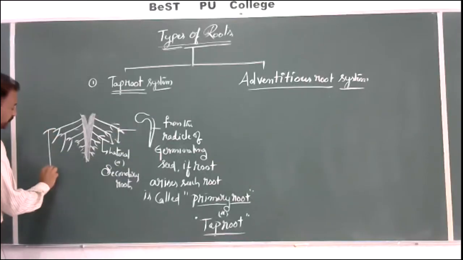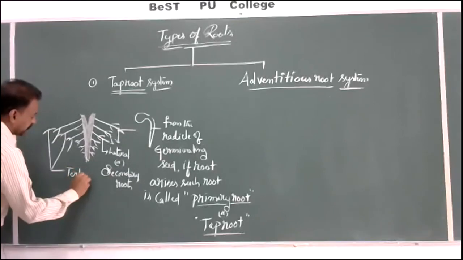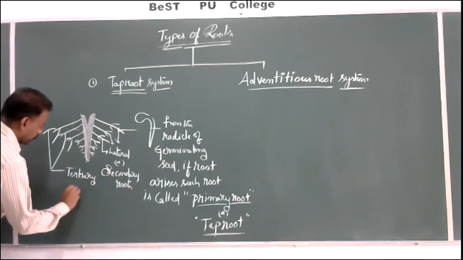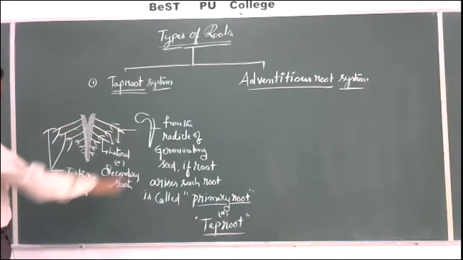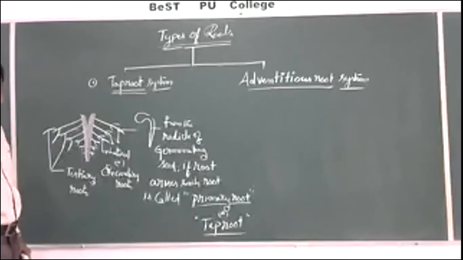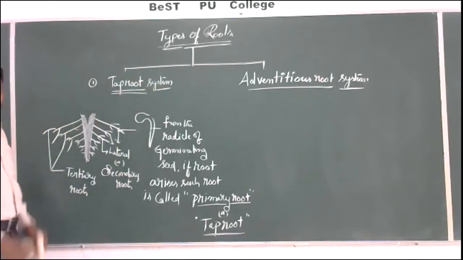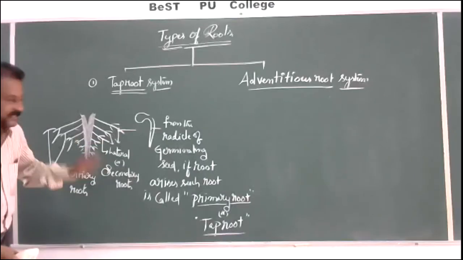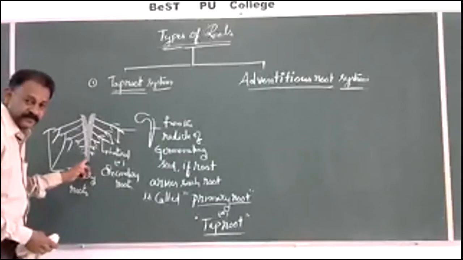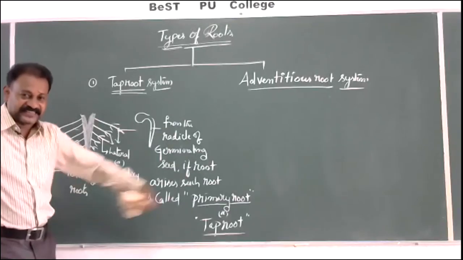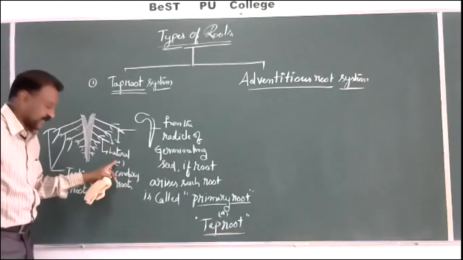Now these secondary roots or lateral roots, again they will produce tertiary roots. So various branches are present. The total is called taproot system. So a taproot system consists of three types of roots. First, primary or taproot. On the lateral sides, secondary roots.